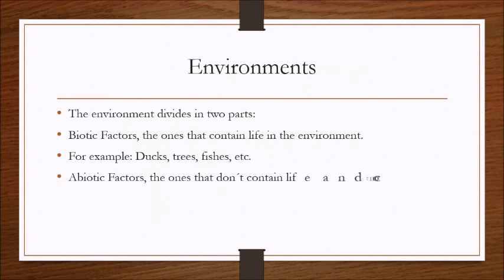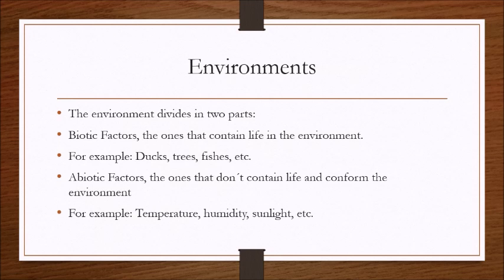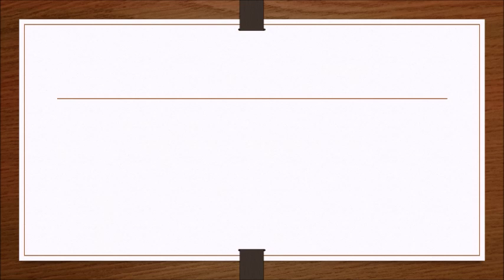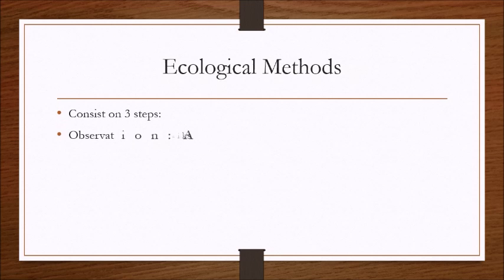Environments. The environment divides into two parts. Biotic factors, which are the ones that contain life in the environment, for example, dogs, trees, fishes, etc. And the abiotic factors, which are the ones that don't contain life and make up the environment, for example, temperature, humidity, sunlight, etc.